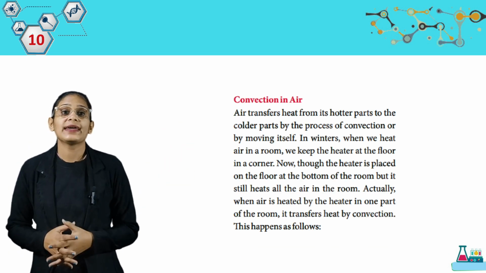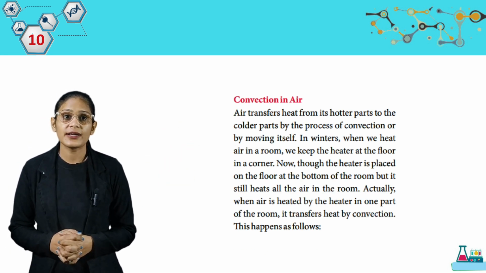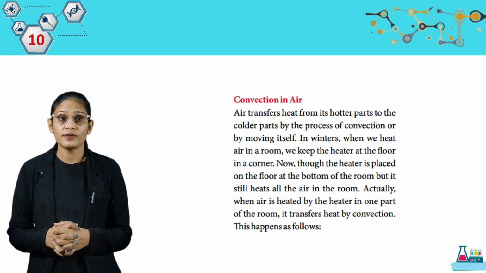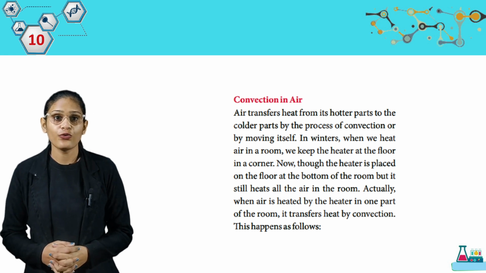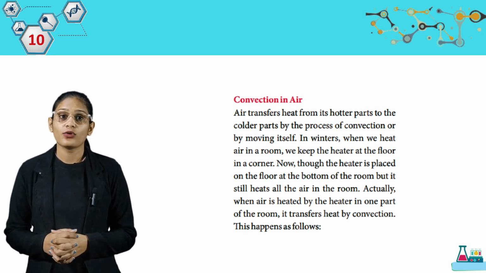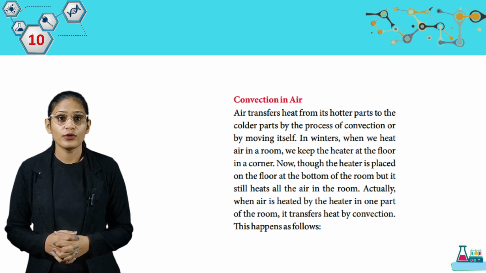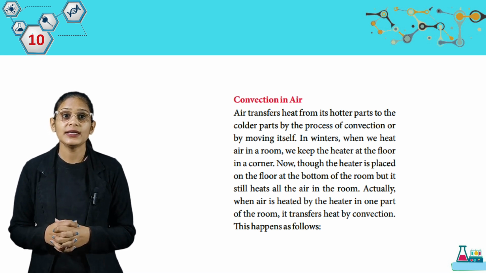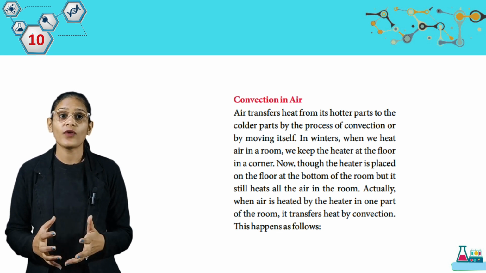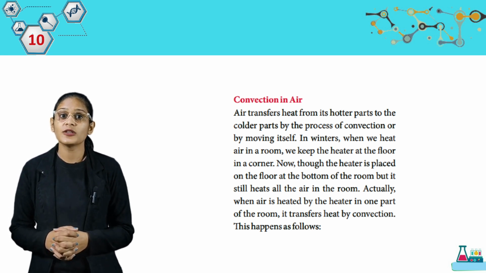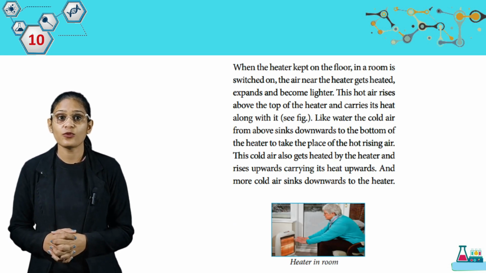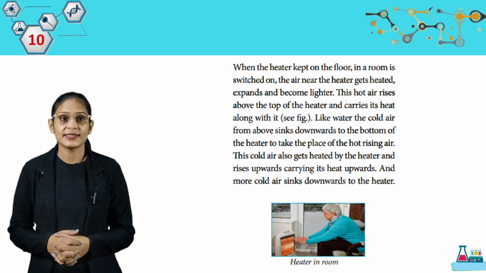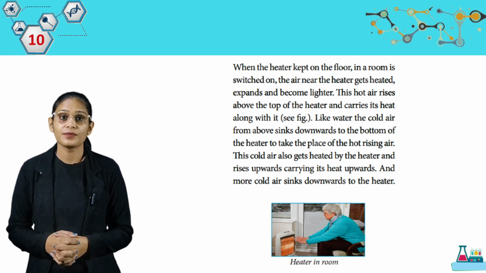Convection in air. Air transfers heat from its hotter parts to the colder parts by the process of convection, or by moving itself. In winters, when we heat air in a room, we keep the heater on the floor in a corner. Now, though the heater is placed on the floor at the bottom of the room, it still heats all the air in the room. Actually, when air is heated by the heater in one part of the room, it transfers heat by convection. This happens as follows. When the heater kept on the floor in a room is switched on, the air near the heater gets heated, expands and becomes lighter.